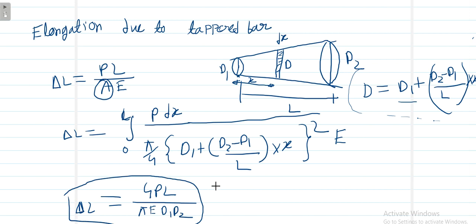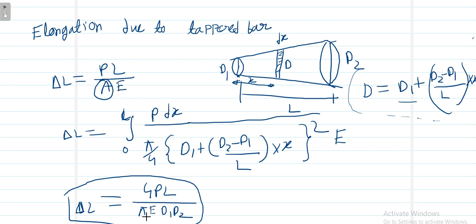In this lecture we have seen elongation due to a prismatic bar, that is del L equal to PL by AE, and elongation due to a tapered bar. For the prismatic bar, the elongation is directly proportional to the original length, directly proportional to the external load, and inversely proportional to the Young modulus.